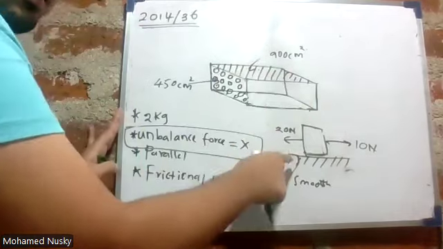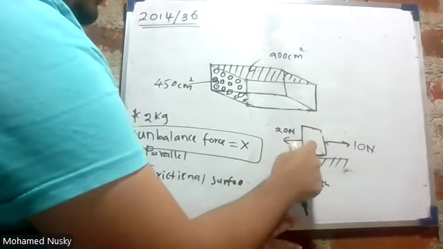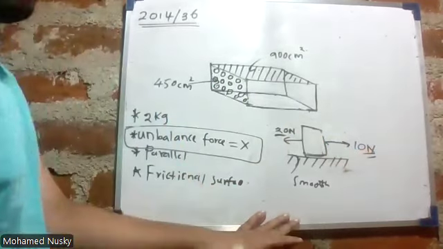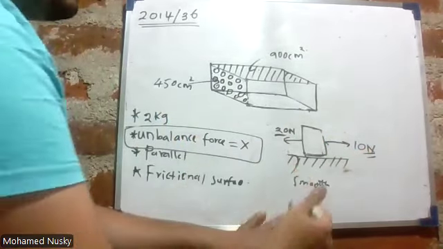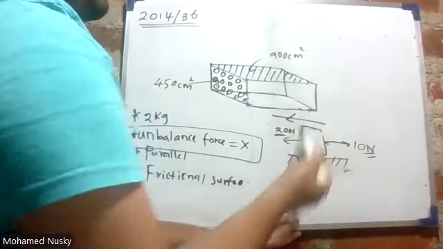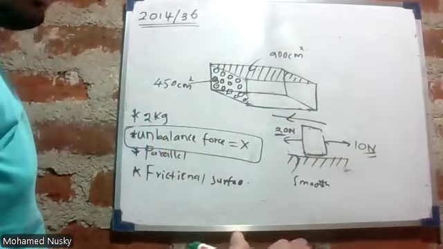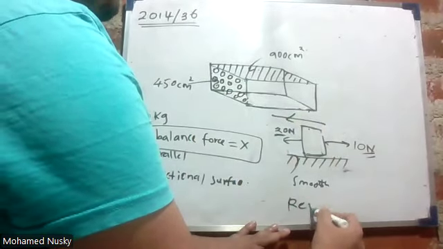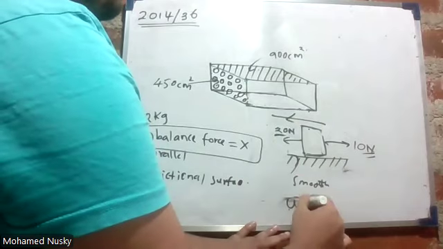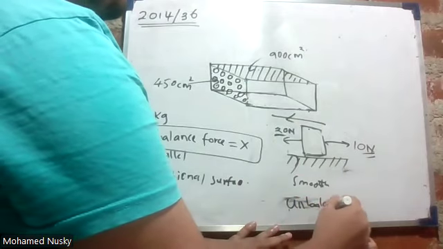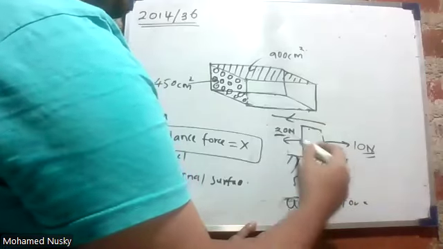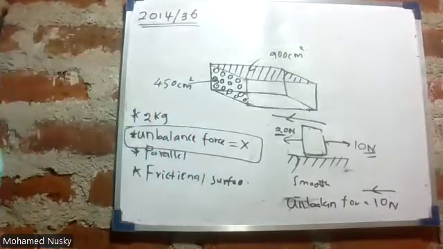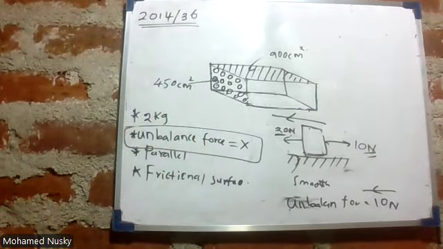So what is the resultant force acting on this object? Here 20 Newton is greater than 10 Newton. Therefore, it is obvious that this object will move in that direction. That is practical. Therefore, the resultant force, or the unbalanced force, is 20 minus 10, 10 Newton in the backward direction. This is what is known as unbalanced force.